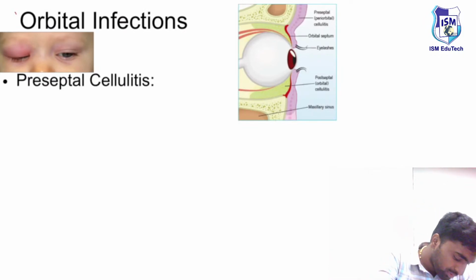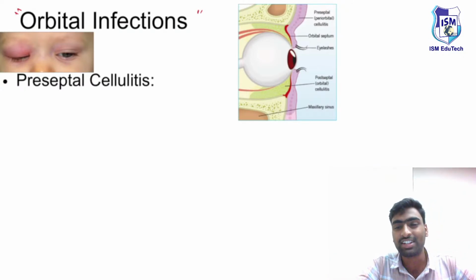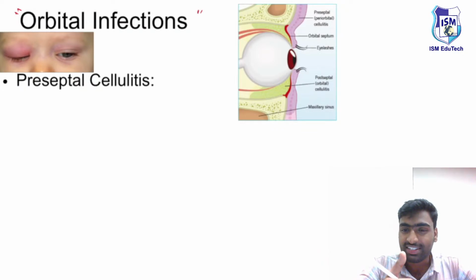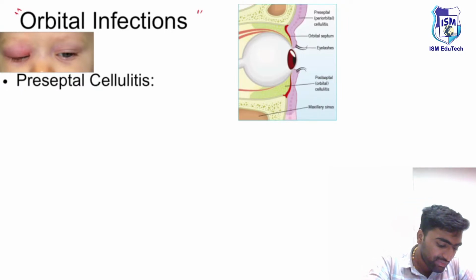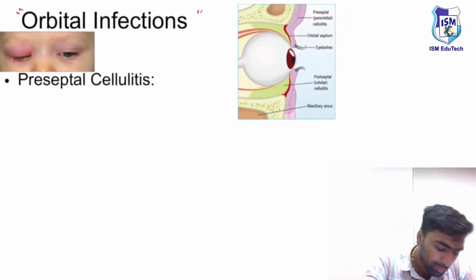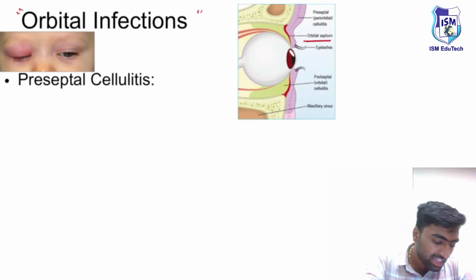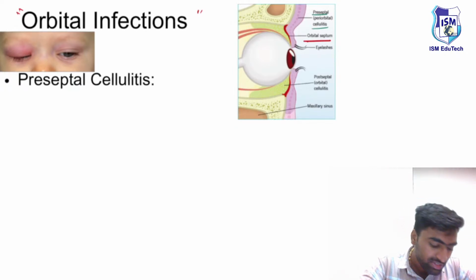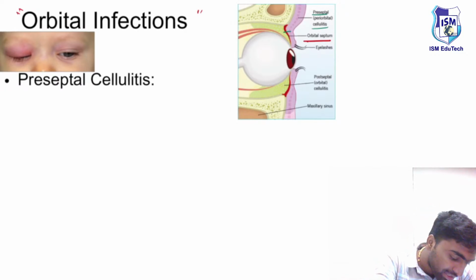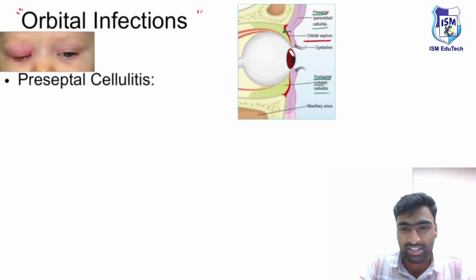Like we told, the most common cause of unilateral proptosis in children is orbital cellulitis. And to know what orbital cellulitis is, you need to have a line of demarcation. If you see this image, you will be able to appreciate how the orbital septum looks. If there is any inflammation in front of this orbital septum, it is known as preseptal cellulitis. And if it crosses this septum, it is known as postseptal or orbital cellulitis. So there is a huge range of differences with just one septum.